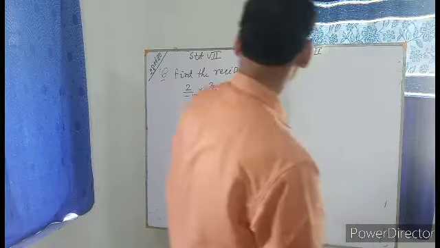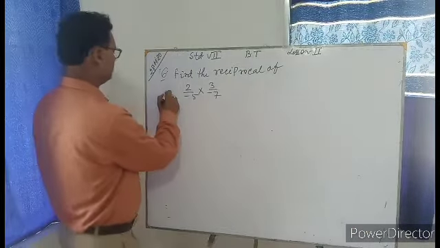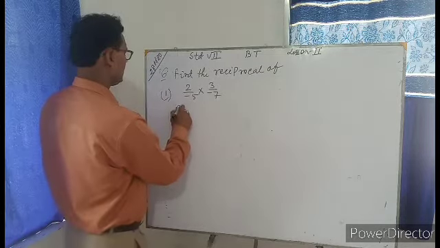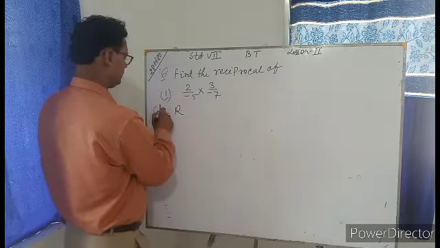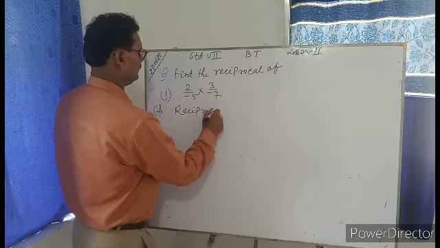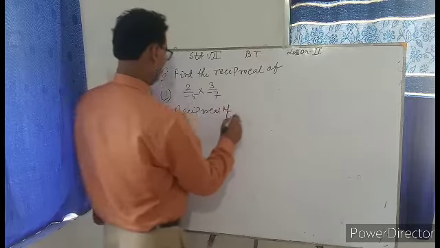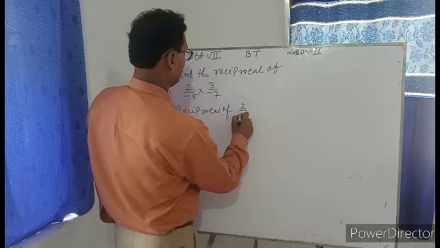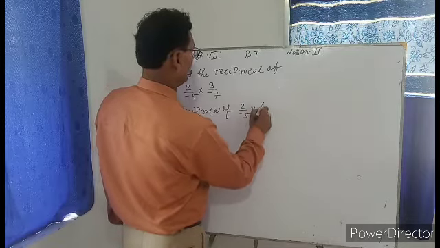We have to find the reciprocal of this. So, solution: reciprocal of 2y minus 5 into 3y minus 7.